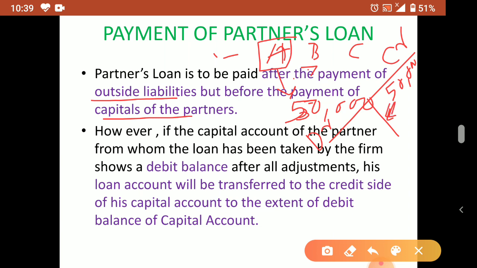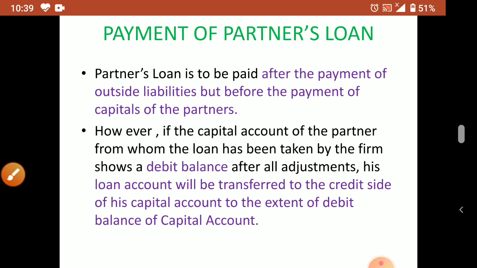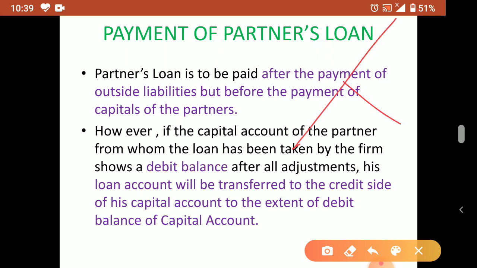Now if it is showing debit balance, debit balance means in the partner's capital account, the balance is coming on the debit side. That means the partner is not having any money or balance in his account. Just like an overdraft bank balance is a debit balance.